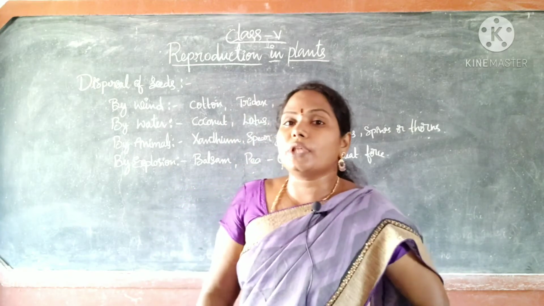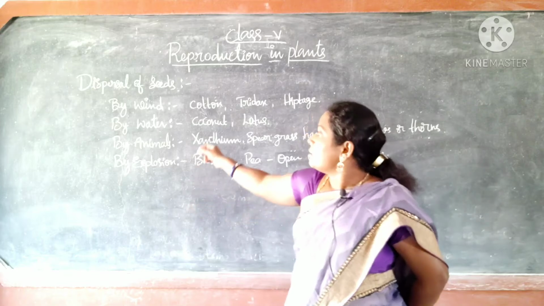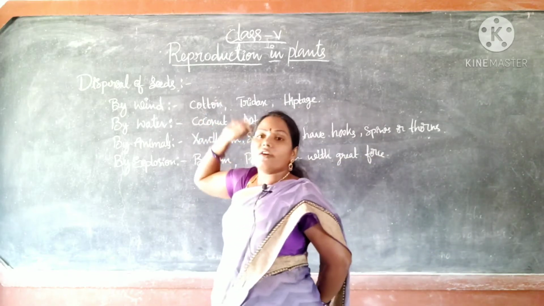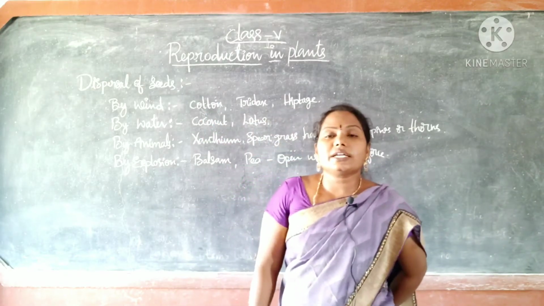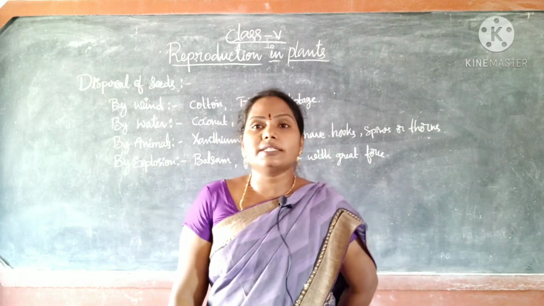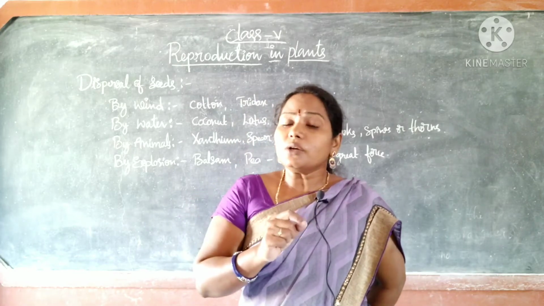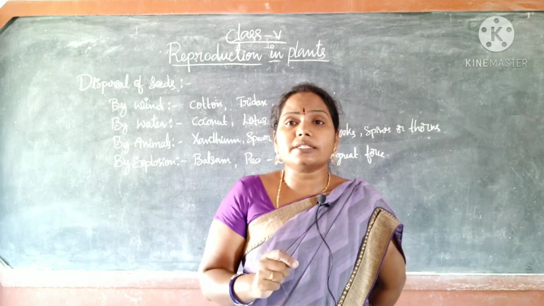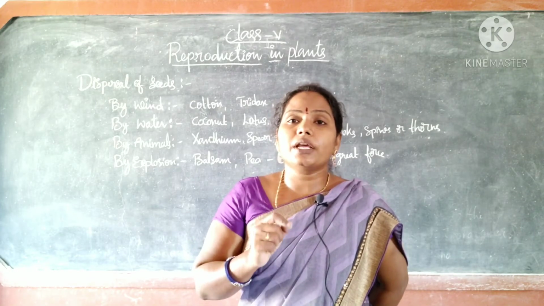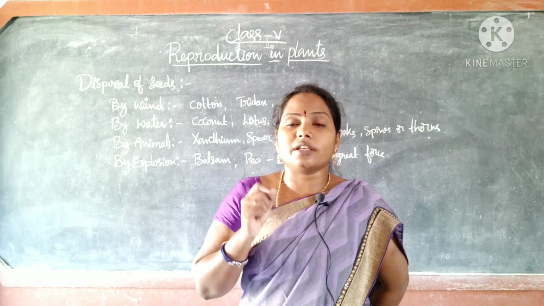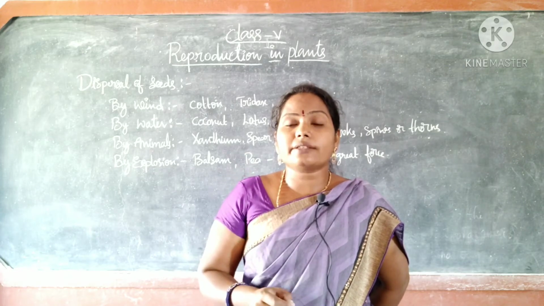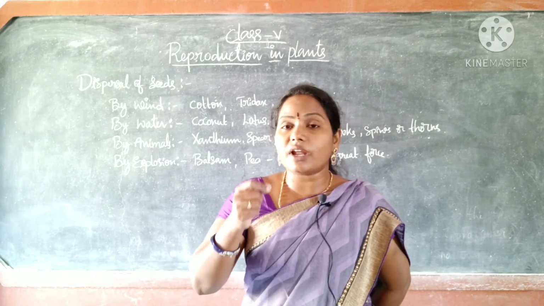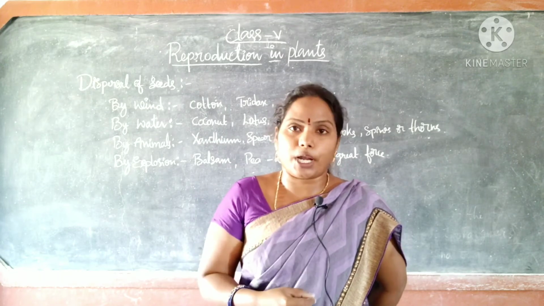Okay, now come to the topic: dispersal of seeds. What is dispersal of seeds? Now we understood by the experiment that if the seeds do not get proper water, sunlight, space and air, if any one is lacking, they do not grow properly.